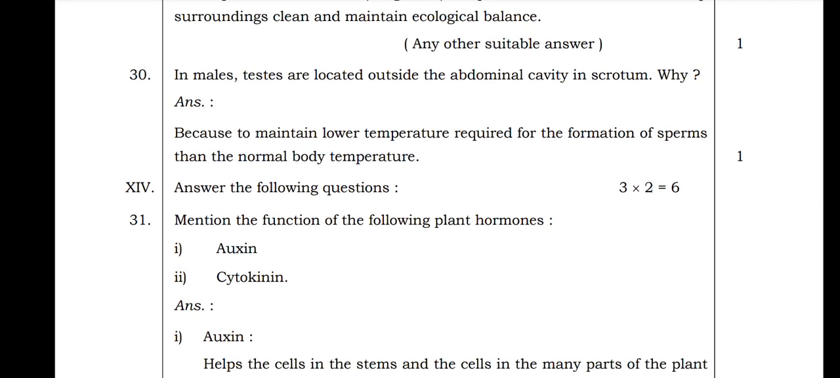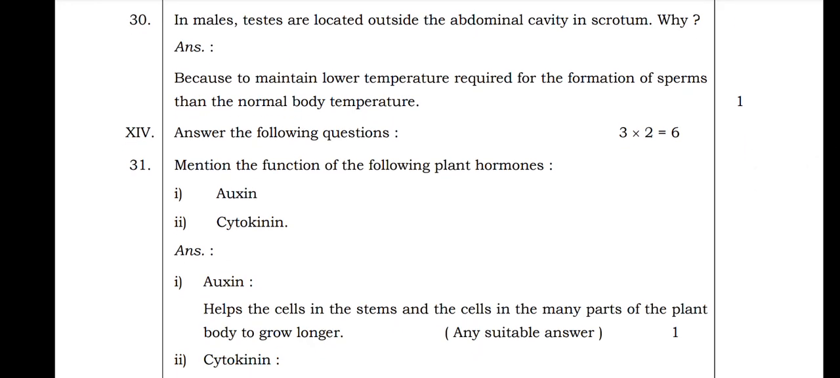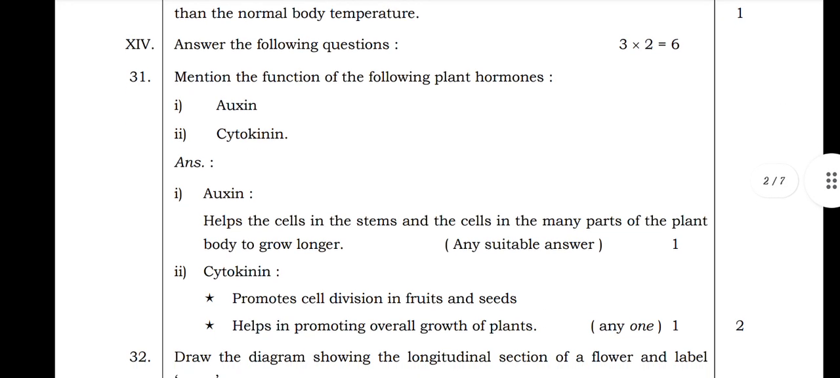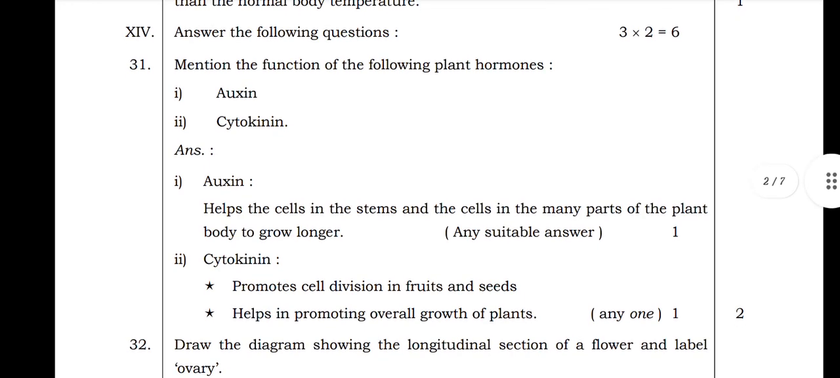In the 14 main questions, there are 3 questions, 2 marks for each question, so you will get 6 marks. In the first question, the 31st, they asked: mention the functions of the following plant hormones, auxin and cytokinin. Auxin helps the cells in the stems and many parts of the plant body to grow longer. Cytokinin helps to promote cell division in fruits and seeds and helps in promoting overall growth of plants.